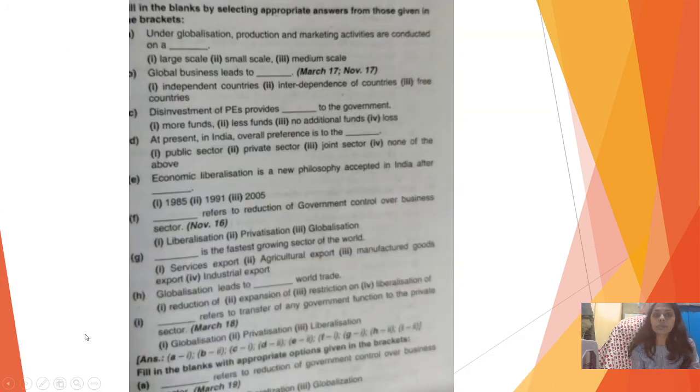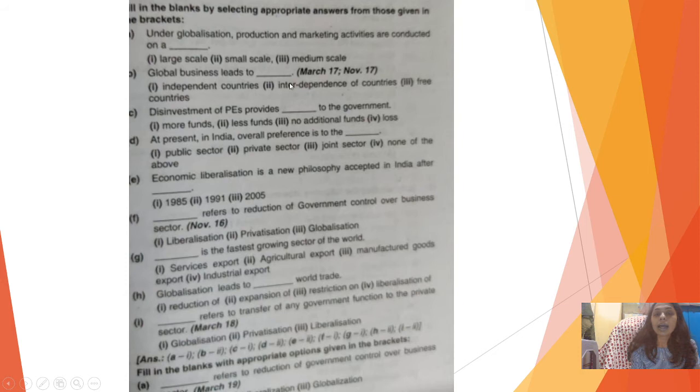Then the next one I have is, I had forgotten this in module 1, so I'm just quickly going through this as an extra attachment to module 1. Under globalization, production and marketing activities are conducted on a large scale. Global business leads to dash. Global business leads to interdependence of countries.